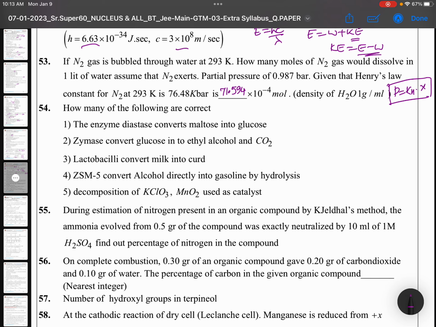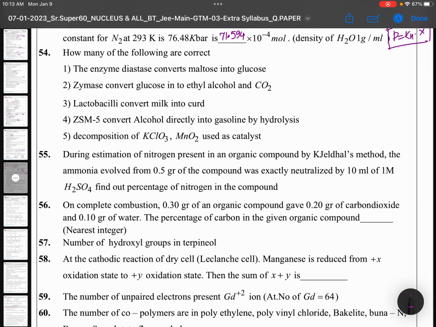Numericals, na? It takes some time. Formula is P is equal to KH into X. P is pressure, KH is Henry's law constant, X is mole fraction. How many of the following are correct? These are interesting. So, how many of the following are correct?